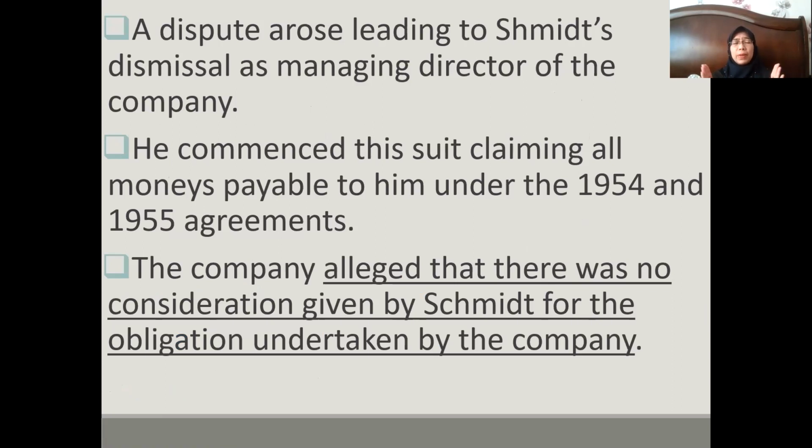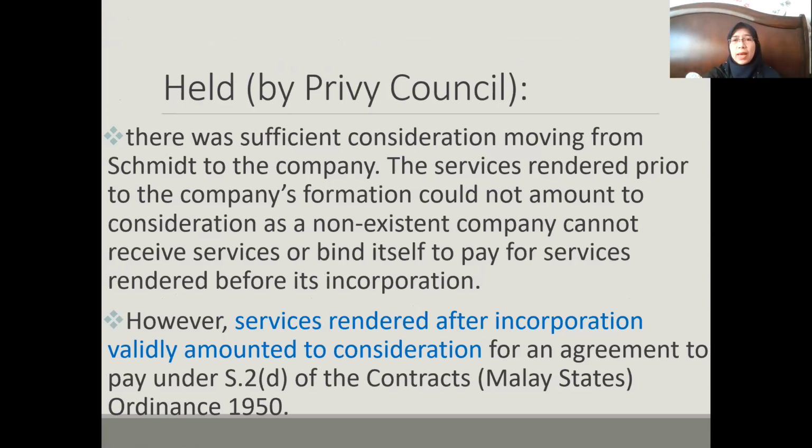Why? The company argued that there was no consideration given by Schmidt. Whatever you did was in the past. No fresh consideration was given by Schmidt for the obligation undertaken by the company. Even though the company promised to pay, there's no consideration. It is like one way, so no payment should be done. But the Privy Council held otherwise.